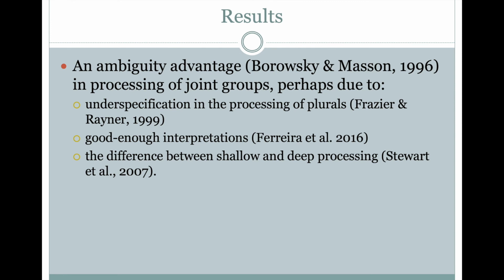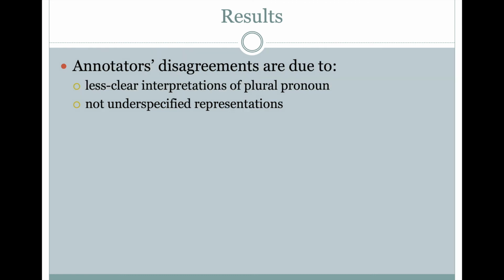So, we had an ambiguity advantage in processing of joint groups, perhaps due to underspecification in processing of plurals, good enough interpretation, or the difference between shallow and deep processing. Our two experiments indicate annotators' disagreements are due to less clear interpretations of plural pronouns, but not underspecified representations.